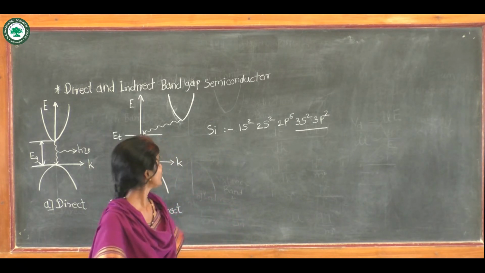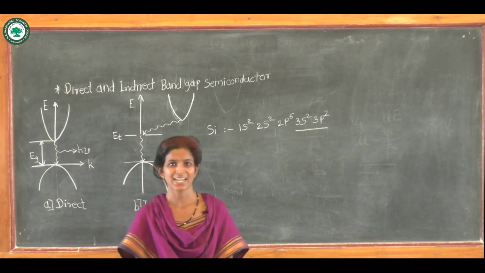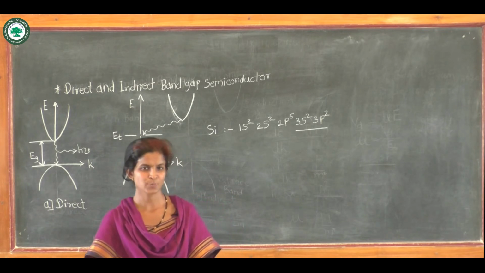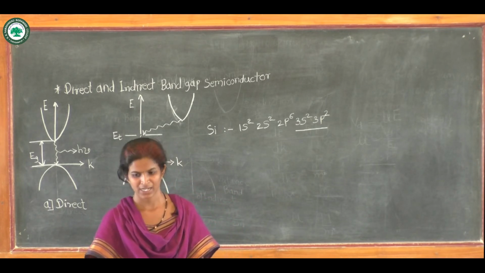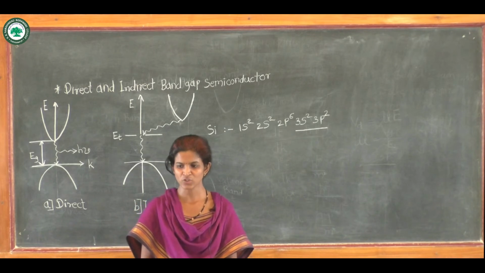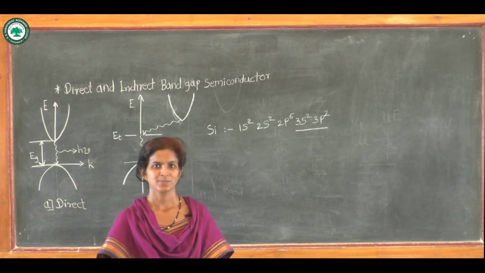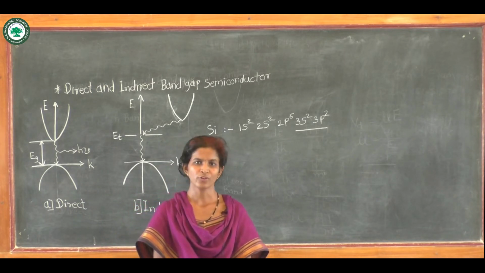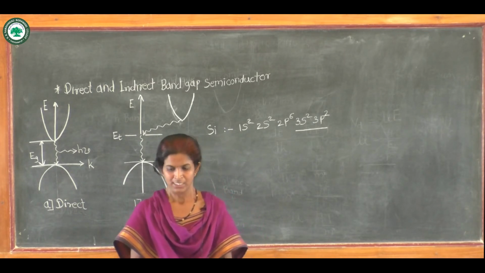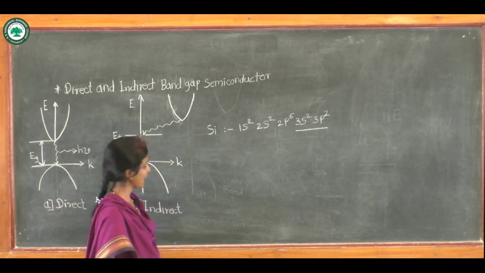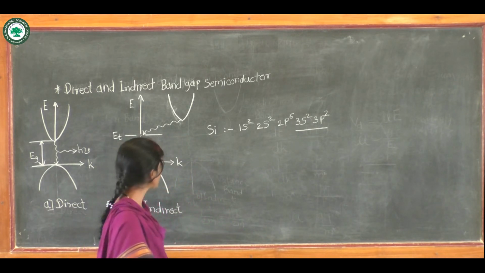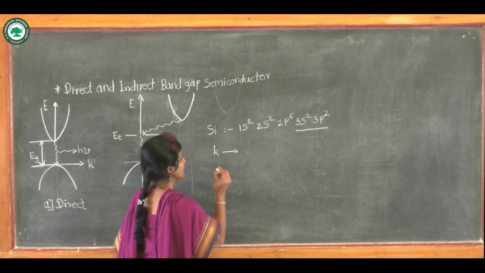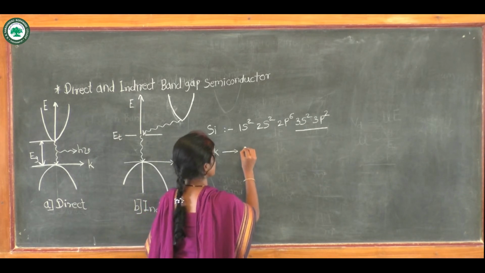In order to explain this direct and indirect band gap, one has to treat this problem quantum mechanically, and we assume the electron in a lattice is associated with a wave function in the form of a plane wave, which is moving in the positive x direction with propagation constant k, and this propagation constant k is also called the wave vector.